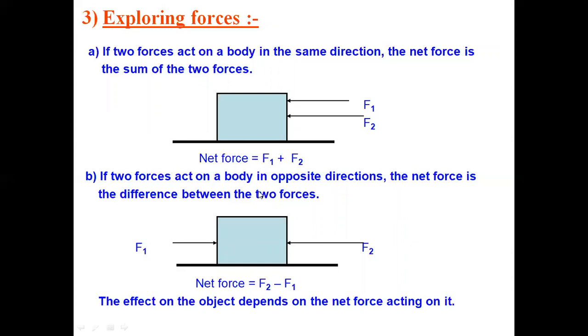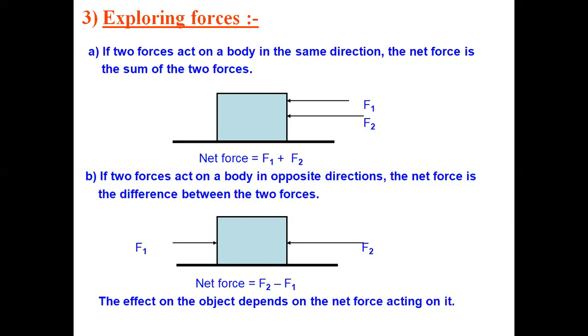Next, another example: two forces act on a body in opposite directions. Suppose the box is the same, and one force acts from this direction and the second force from the other direction. Then the net force, the resultant, is the difference between the two forces. It's very important.